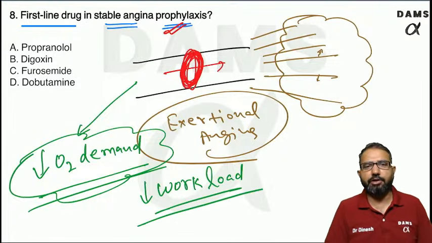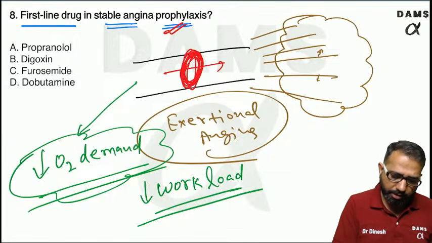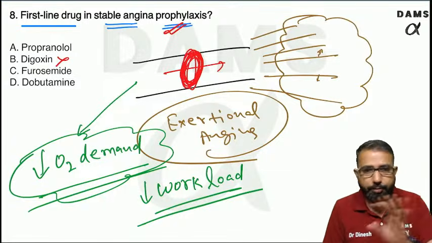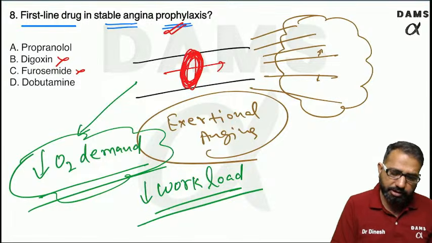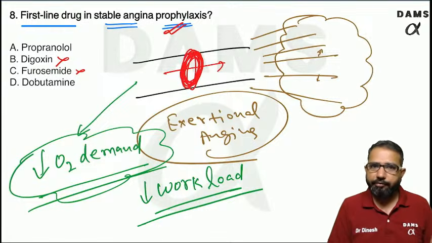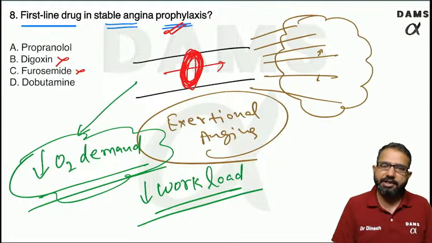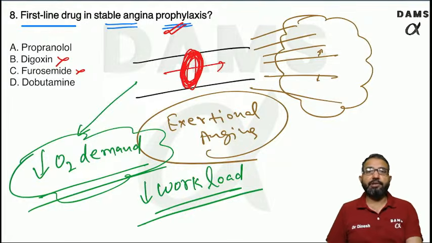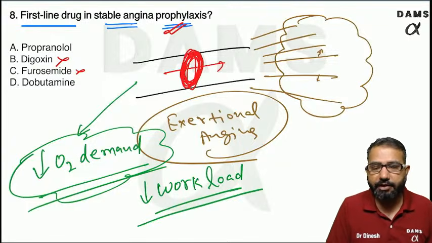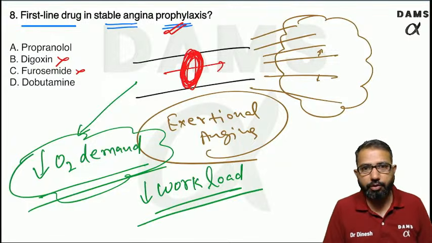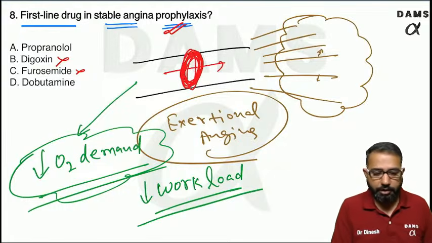So how to decrease the workload? By suppressing the heart. Digoxin is a positive inotrope, it will increase the workload. Furosemide does not have a direct effect on the heart. It is a diuretic. Definitely it can decrease some workload over the heart, but it is mainly effective if there is already extra fluid, extra load, like edema. It cannot decrease the normal load.